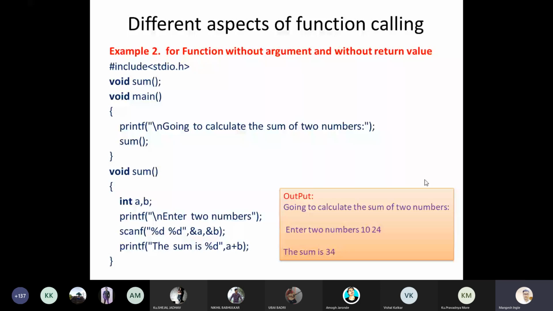You can see here one function we have created. That function is nothing but void sum. We just declare that function. Okay, with void main our program starts. Inside that we execute one predefined function printf, and inside that there will be one message, like going to calculate sum of two numbers. Just take a reference of output. You can see that same message inside that output. So after that line we call that function. That function name is sum, but we are not returning any value.